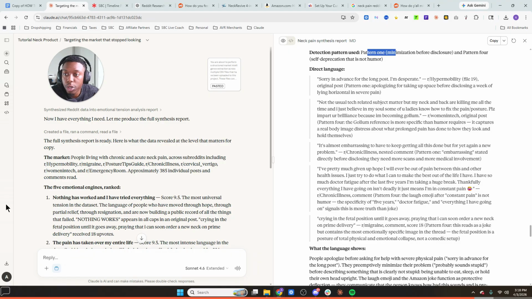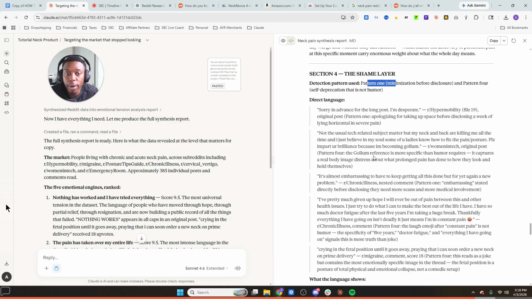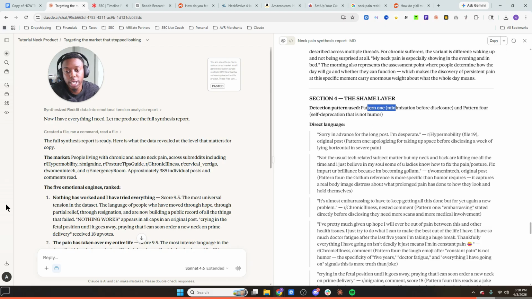So one of the important emotions we always try to evoke and mirror is shame, right? Shame is a very powerful emotion because it's not something we express outward too often. So you're never going to find somebody in a Reddit forum or even a lot of times on Facebook, or anywhere on social media, saying, "I'm so ashamed of this thing that I do." Reddit, on the other hand, you can a lot of times find people because it's anonymous. You can find people sharing their thoughts. "So sorry in advance for the long post. I'm desperate." Wow, that's pretty straightforward.